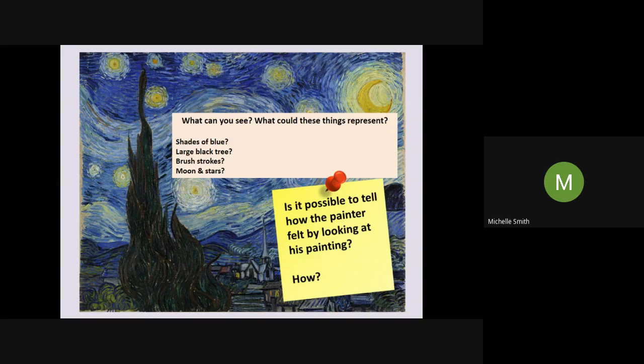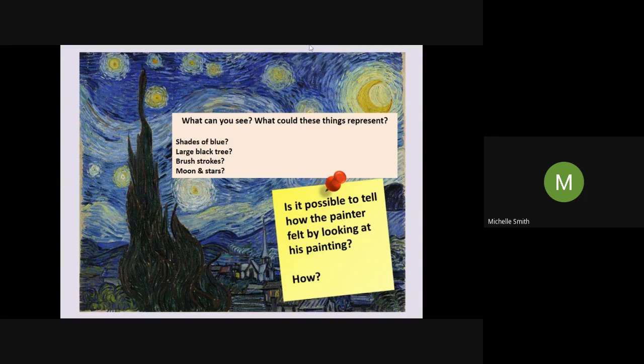They're dominating the sky and they seem a little bit brighter to me than the rest of the painting. So what could those things represent? What I want you to do is pause this video for 5 minutes, just think about the shades of blue, the large black tree, the brush strokes, and the moon and the stars. And can you just make a note of what you think they could represent?